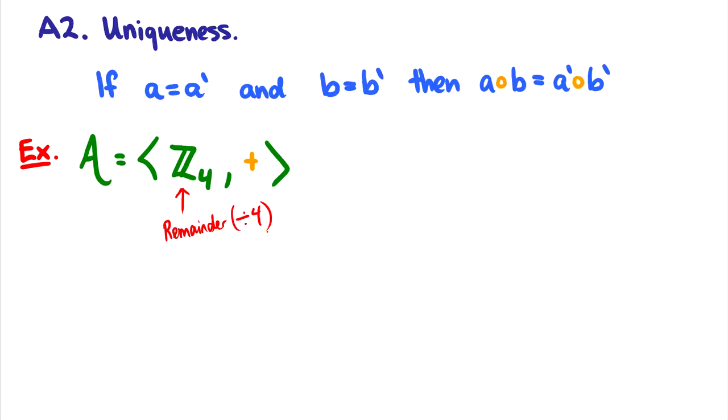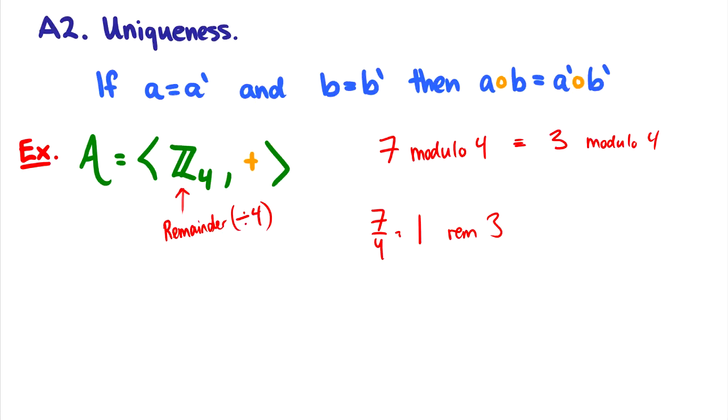So for instance, if I have the number 7 modulo 4, then, well, what is 7 divided by 4? 7 divided by 4 is equal to 1 remainder 3. So we can say 7 modulo 4 is equivalent to 3 modulo 4.